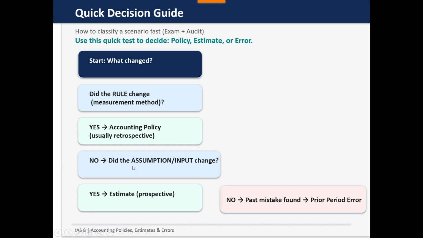Did the assumptions change? Yes, then it will be dealt with prospectively. If it's not an assumption change, and past mistakes are found, then it's dealt with as a prior period error.